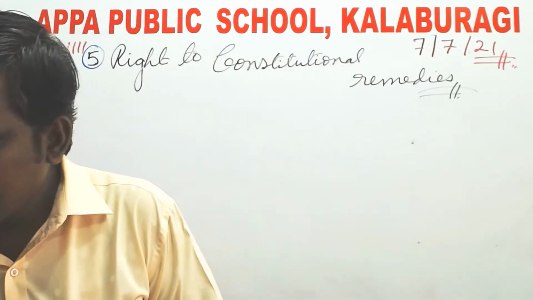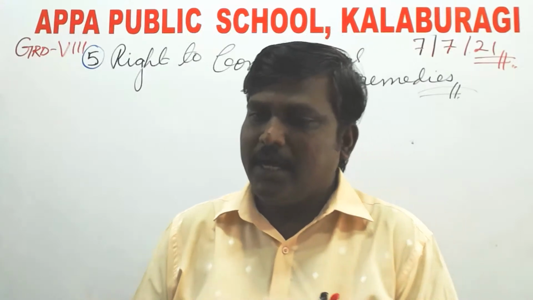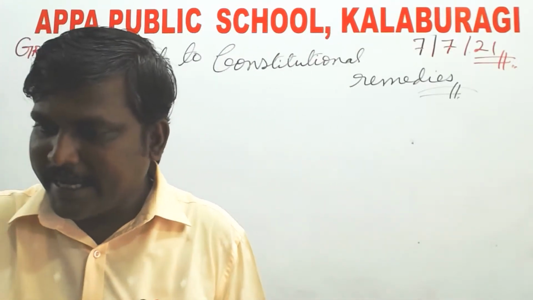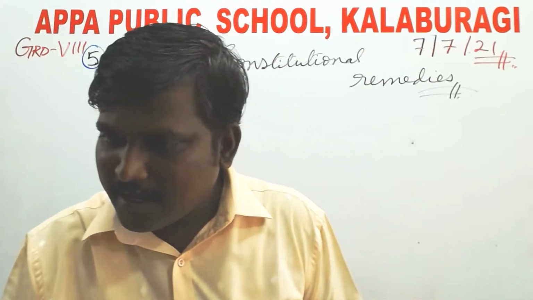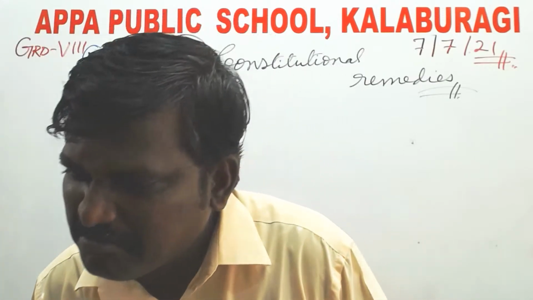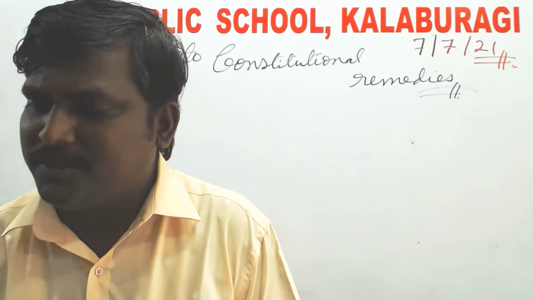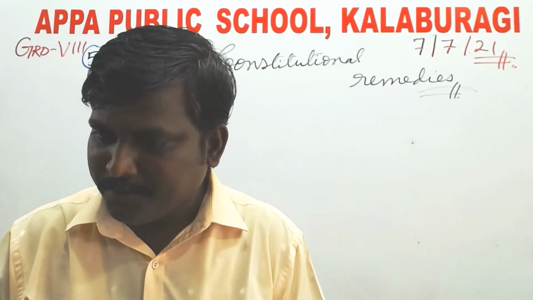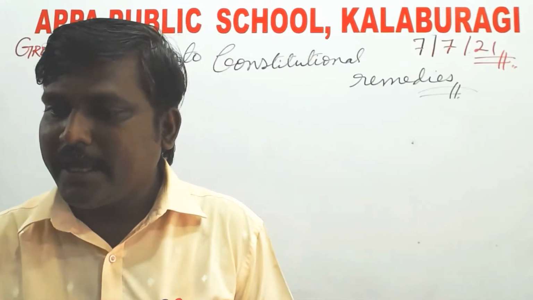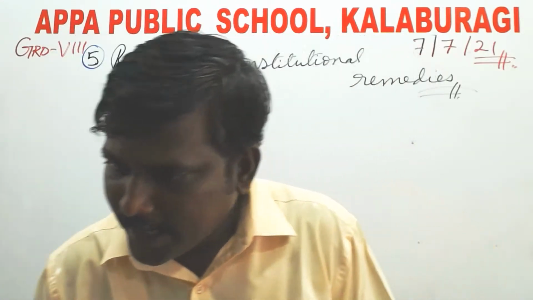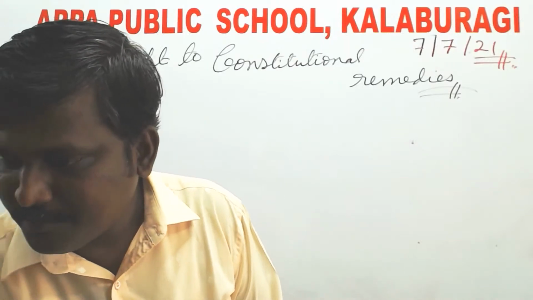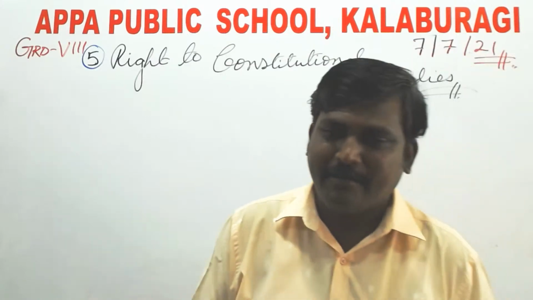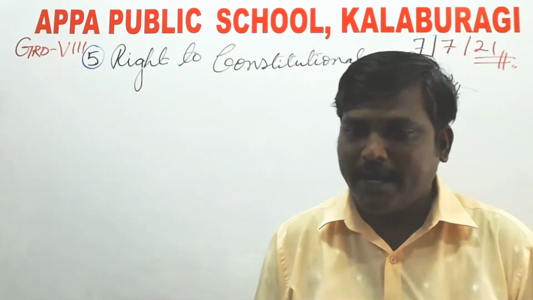I have given the right to constitutional remedies. We can argue in court if something against our fundamental rights is happening to us. Here is the right to justice. It allows citizens to go to the court if any of their rights are violated. Spelling is wrong, Mishmita: violated, V-I-O-L-A-T-E-D.